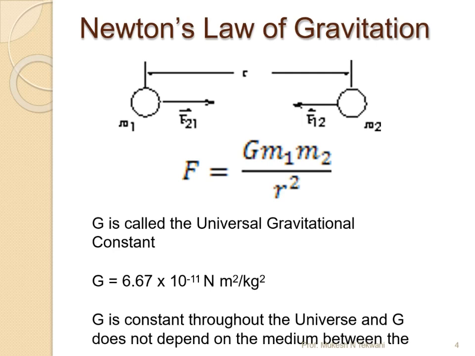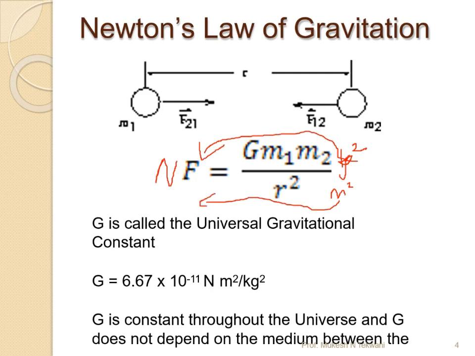Now there may be a doubt: how come we have a unit for a constant here, right? When we look at the unit for the constant, the unit of the force is going to be Newton. Then the masses we have over here will be kilogram square, and for the distance we have meter square. When we take all these terms to the other side of the equation, we automatically get the unit for the G that we have over here.